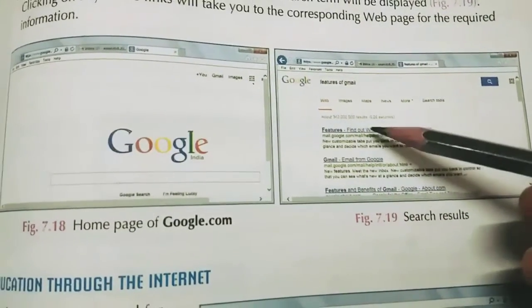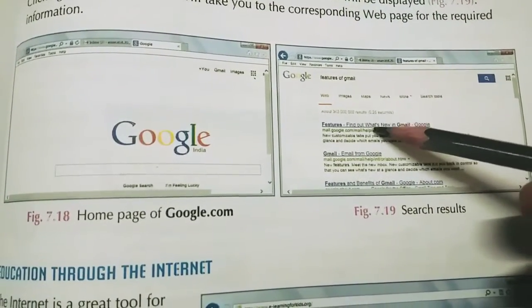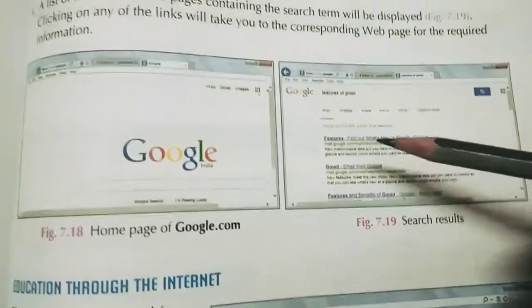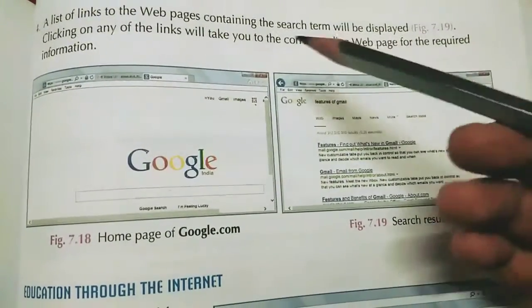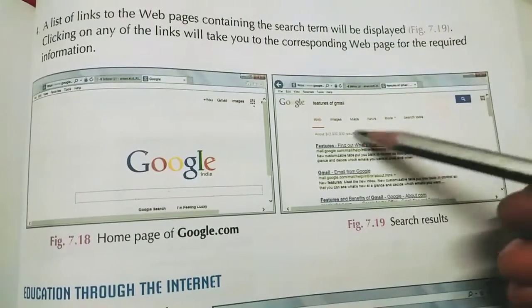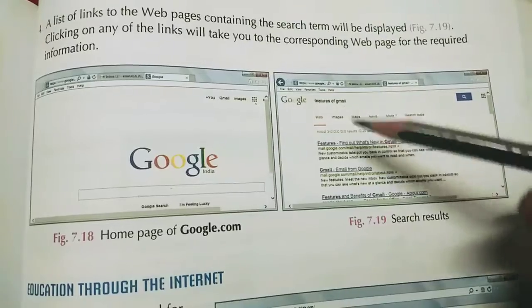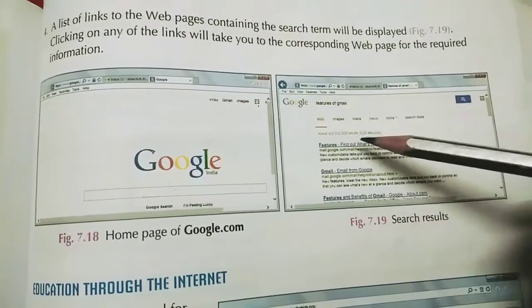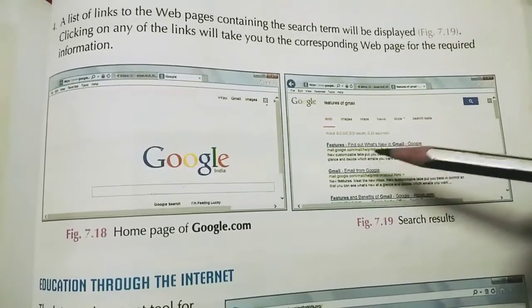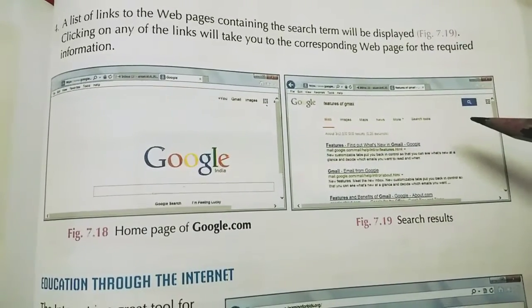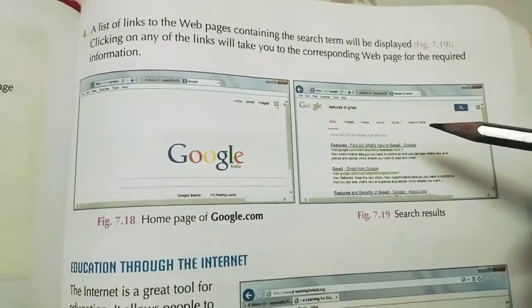Then what will happen? Many web pages will be displayed here, which will show you the features of Gmail. A list of links to the web pages containing the search term will be displayed. You can click on any link, and it will open the features of Gmail. This is our daily thing. We search many things in our daily life on google.com, right? So this is not a new thing for you. This is called a search engine.